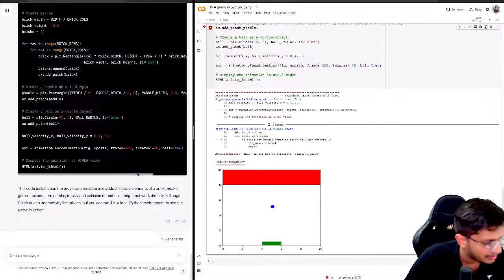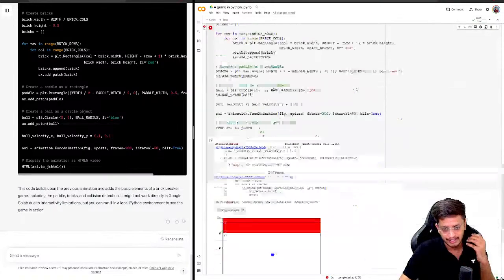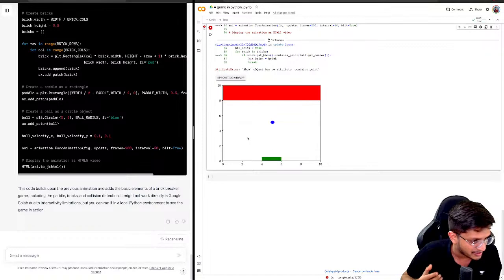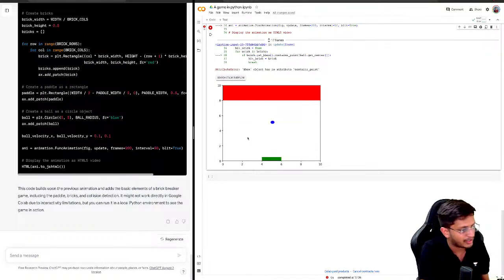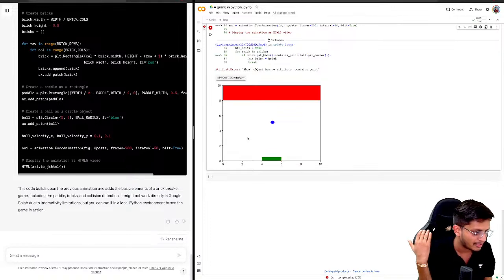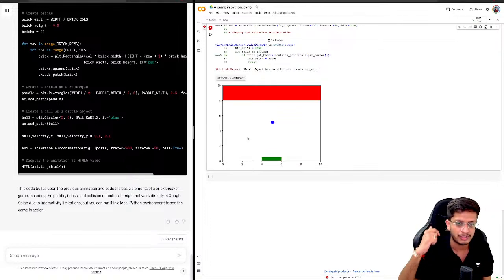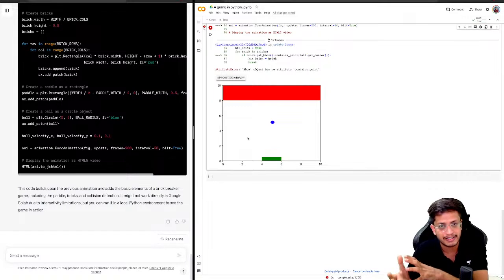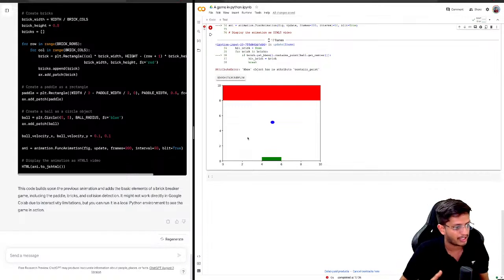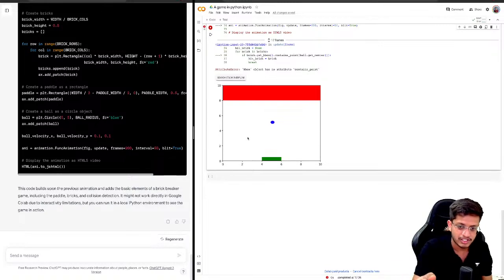AI ML will start soon. I will start a live course on AI ML on the platform really soon. But firstly we need some audience, a regular audience to watch it. So let's build basic Python projects first and then we will go to AI ML, right? We can apply AI ML on the same piece of code that we are writing today. We can apply reinforcement learning in which this block can move on its own.